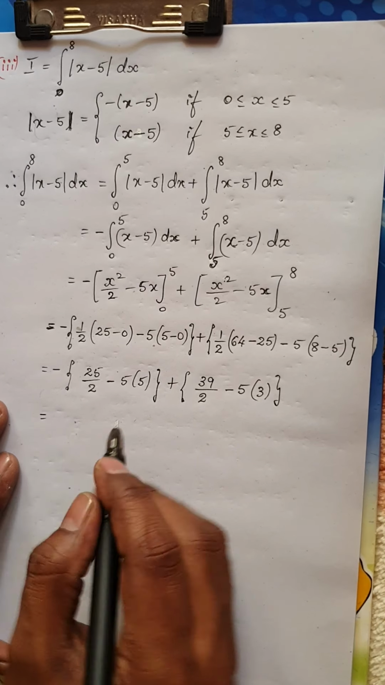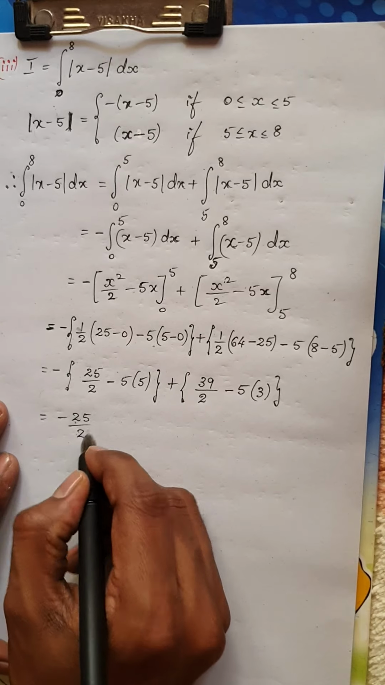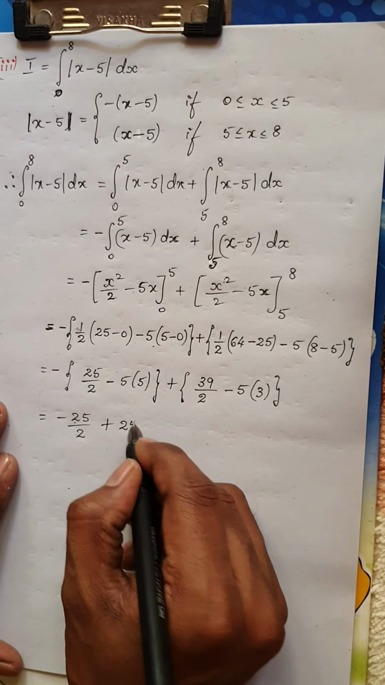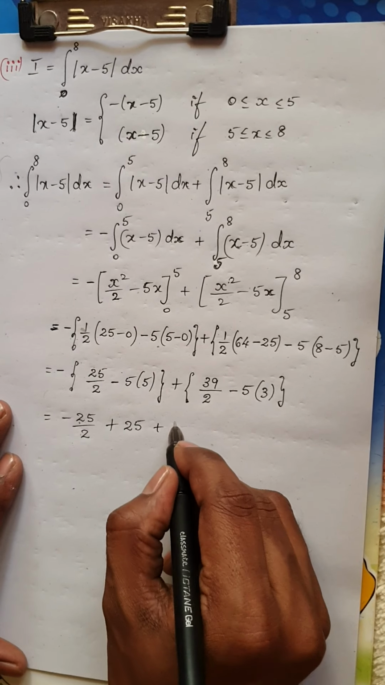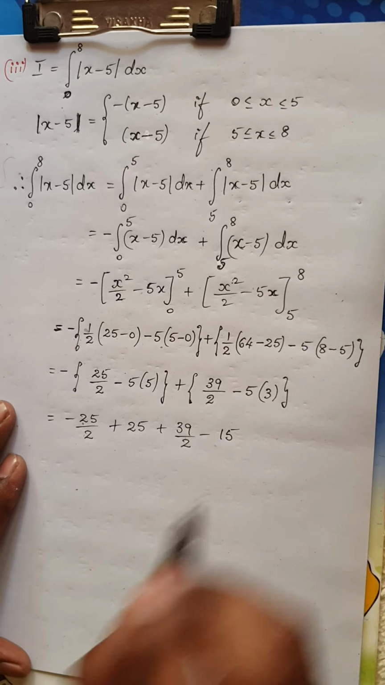So this is nothing but, let us simplify. Now I will use this minus outside, so it is minus of 25 by 2, minus of minus becomes plus, 5 5s are 25, plus I have 39 by 2 minus 5 3s are 15.